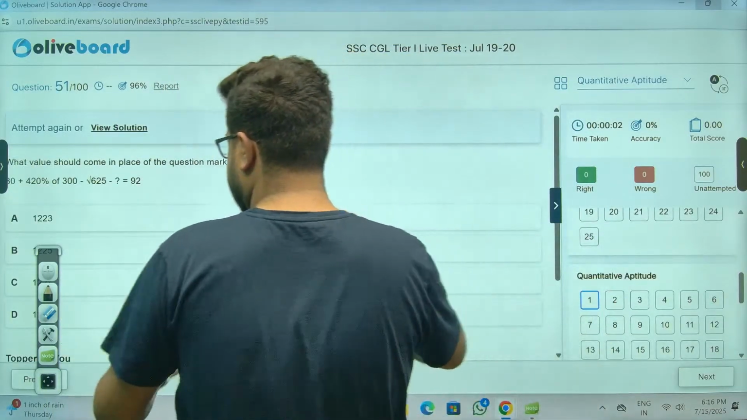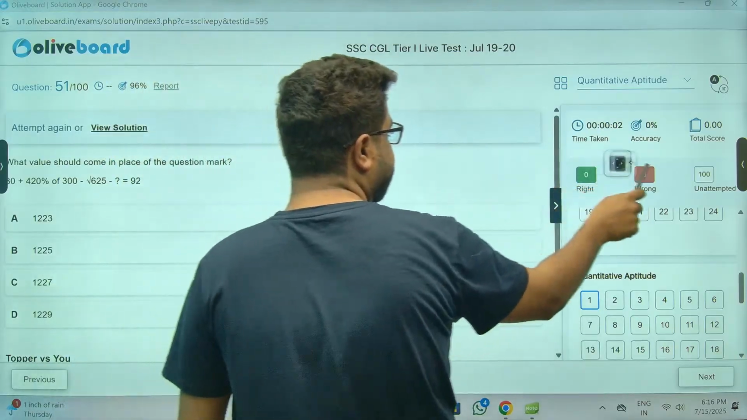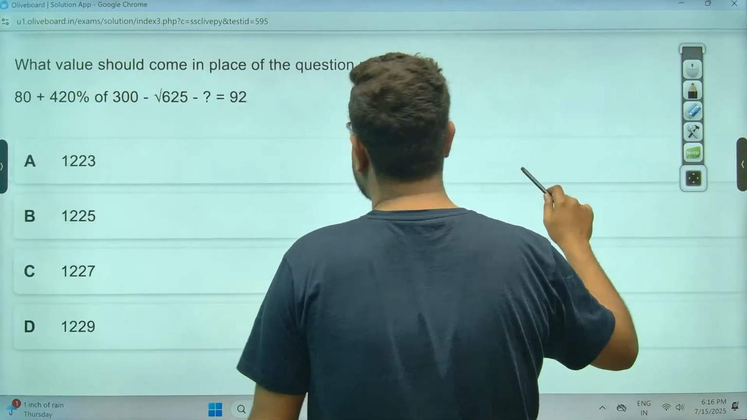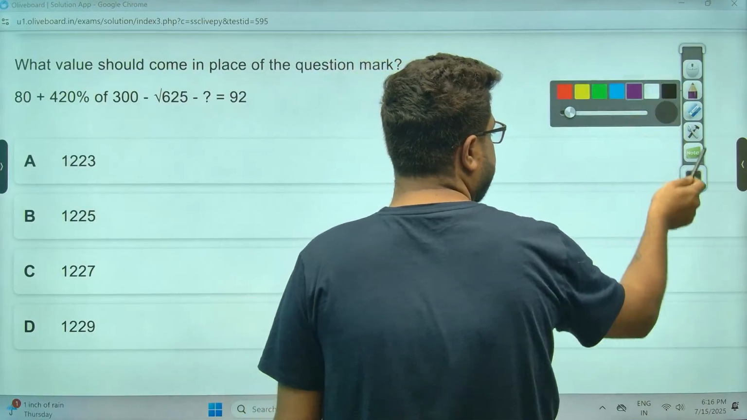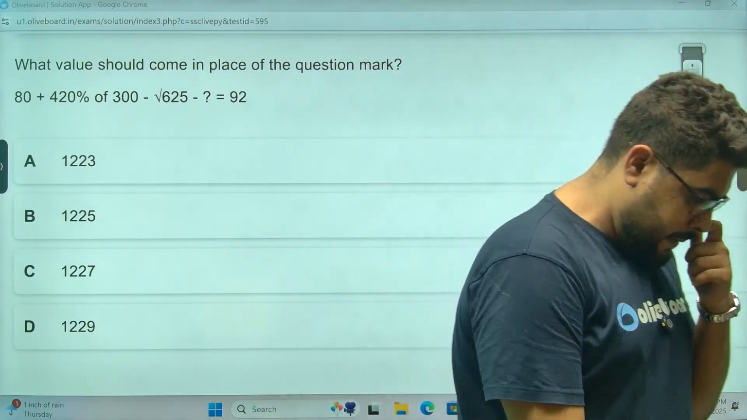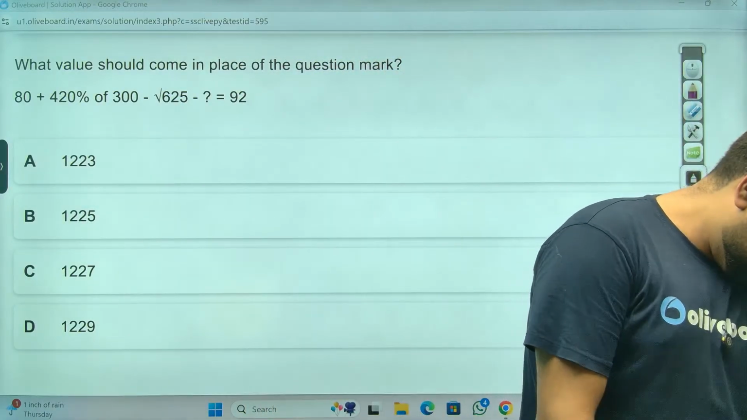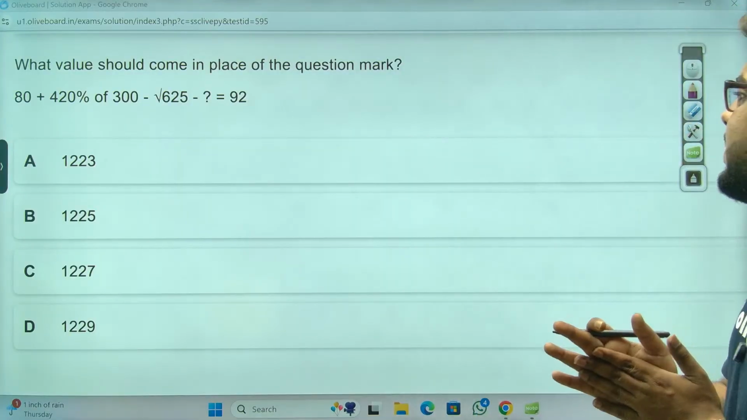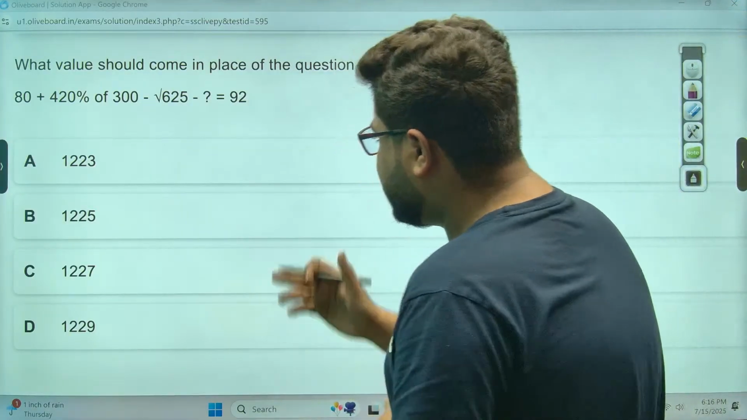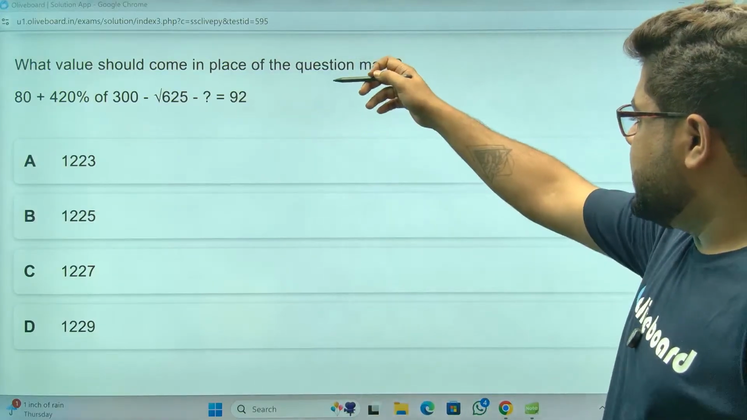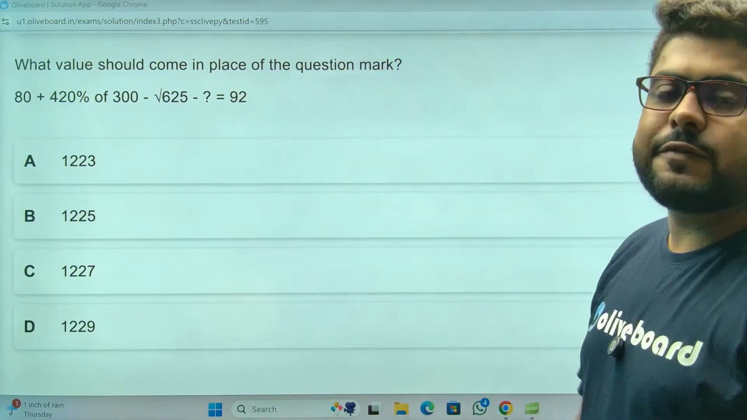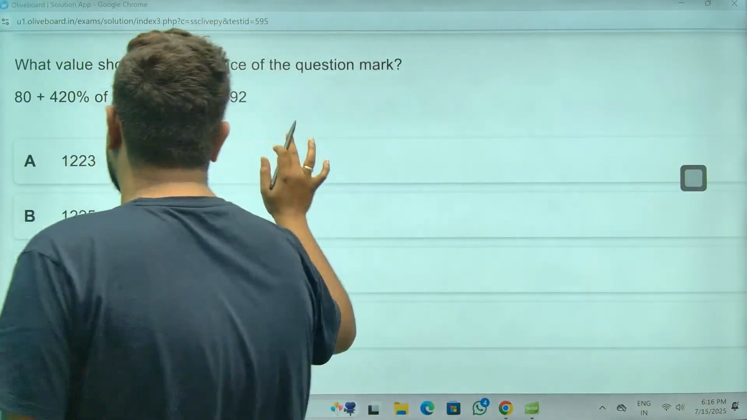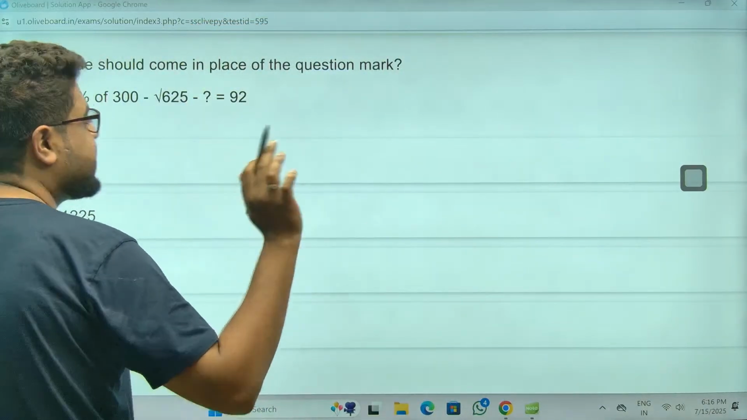This is our first question. So let us start with this. I hope you can see this properly. The first question is a very simple simplification question. Once I see this, all four options have different unit digits. So first things first, I'll use only unit digits here, nothing else.